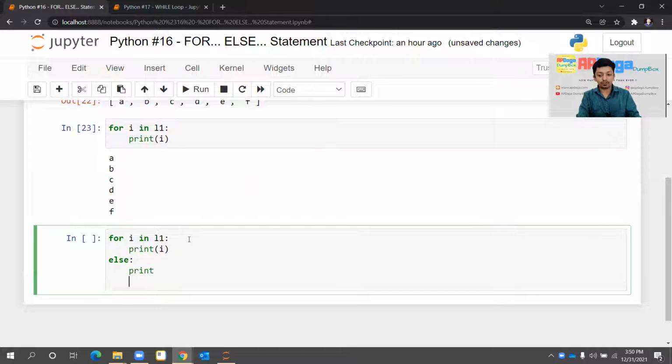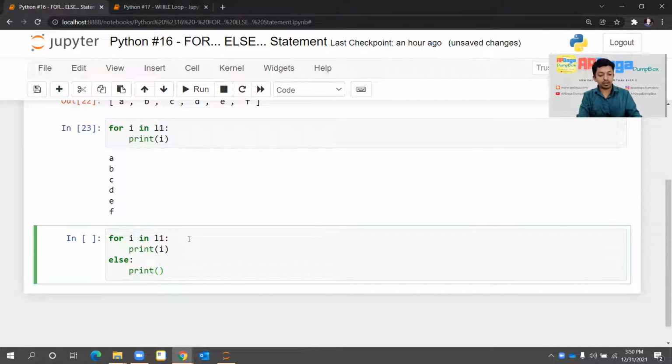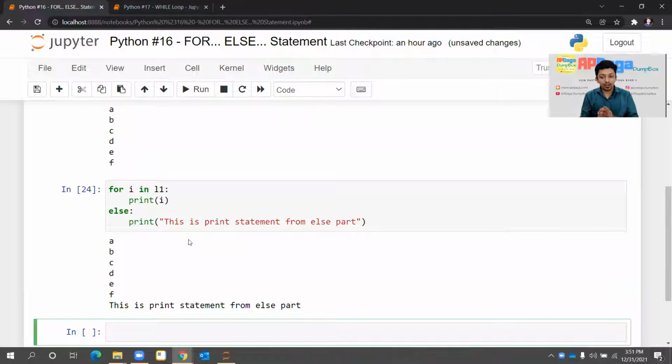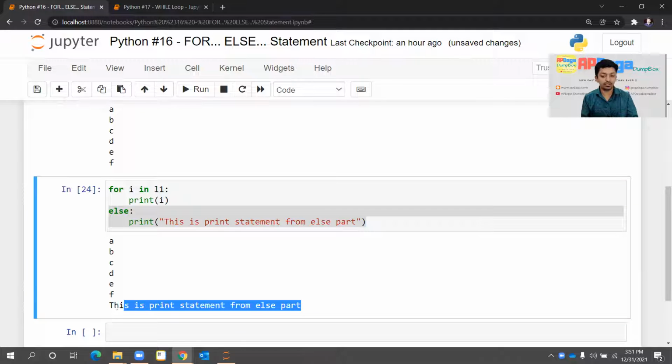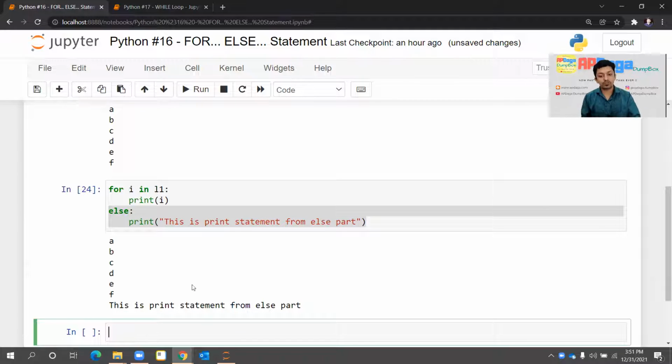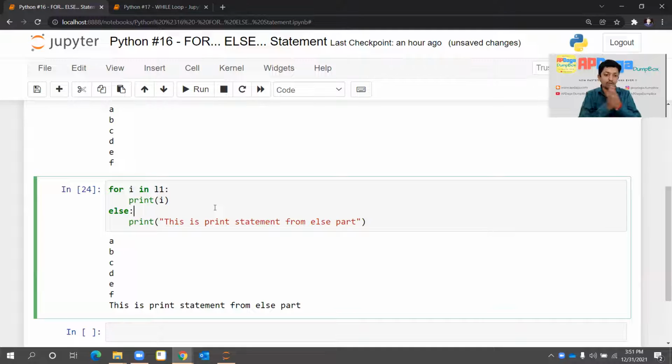Then I'll write print, I'll remove the extra line, and I'll write a statement like this: this is print statement from else part. Okay, and I'll execute that. What happened? It executed the for loop completely, and after that, whatever is written in the else part, it has executed that. So we got the idea: the for loop will be executed and then the else part will be executed.